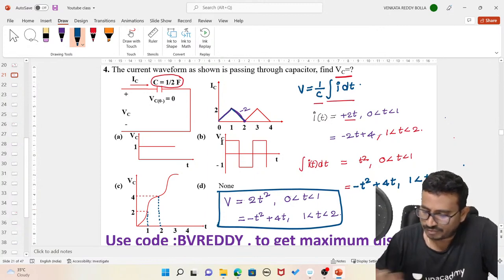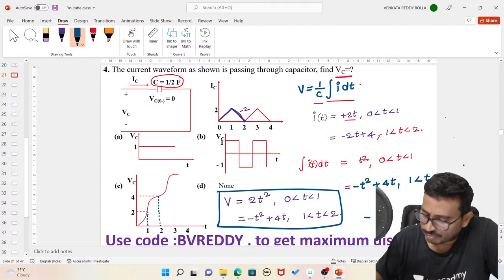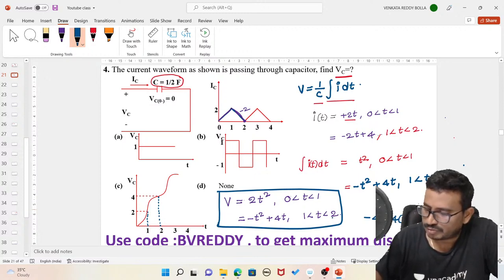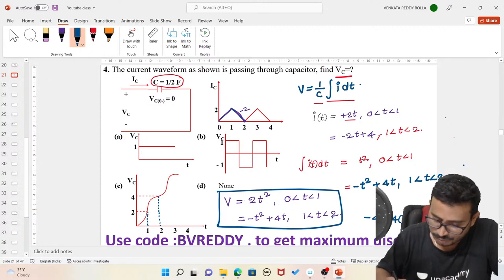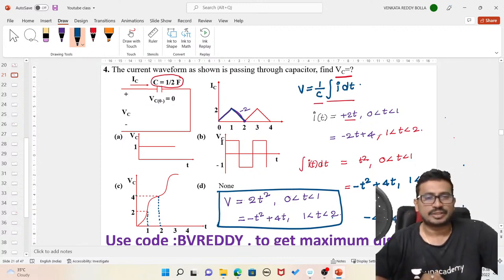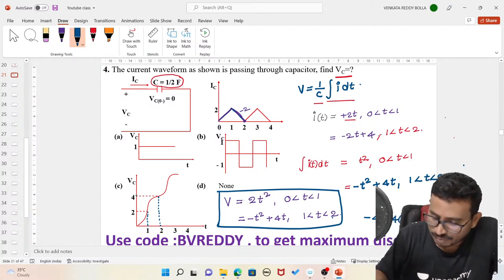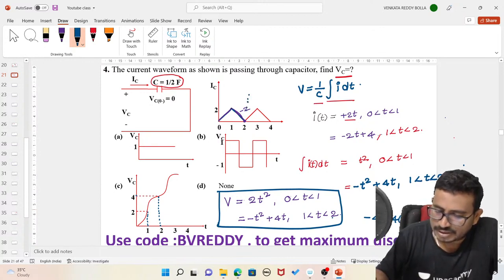Up to here we have seen. Now tell me what happens here. How much is this value? This is minus 4. So plus 4 into 2, that means it is equal to 8, so it is equal to plus 4 now. You see, at this location the amplitude is like this. Then we have seen up to one time period, isn't it?